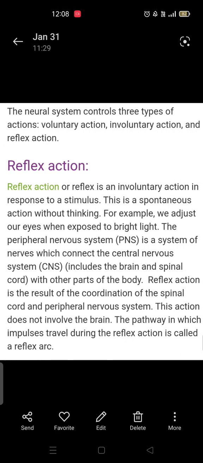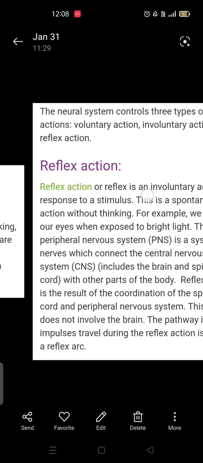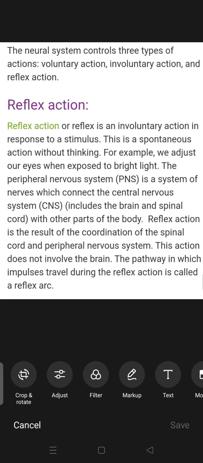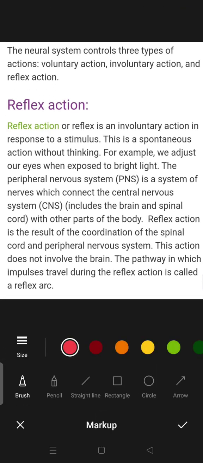Now the neural system controls three types of actions: voluntary, involuntary and reflex. First of all, we are going to discuss the reflex action. Reflex action is an involuntary action. Now what is an involuntary action? Involuntary actions are those which are not under our control directly.